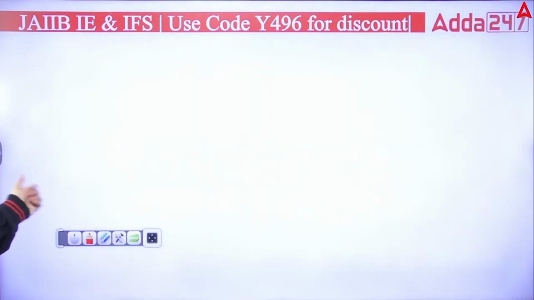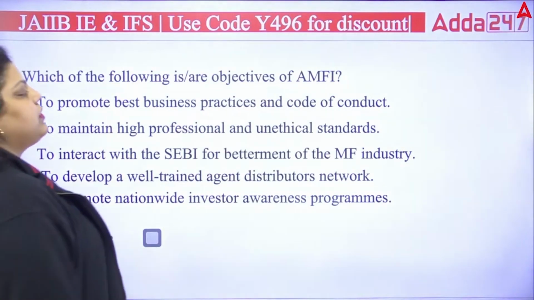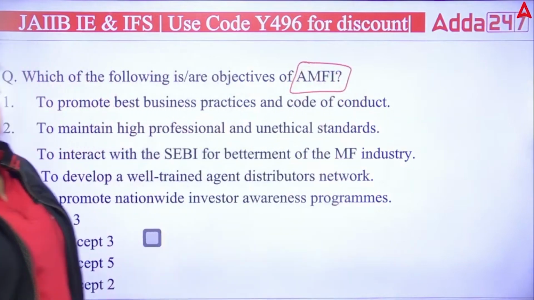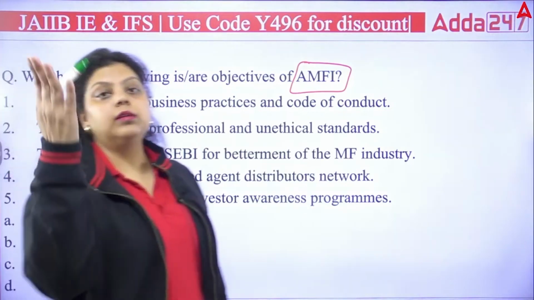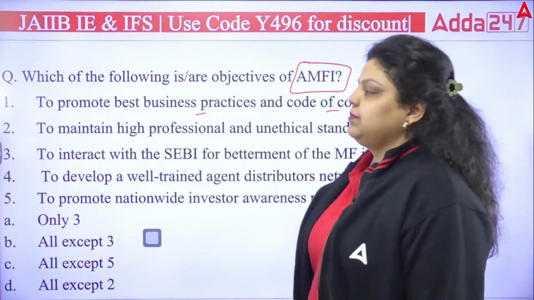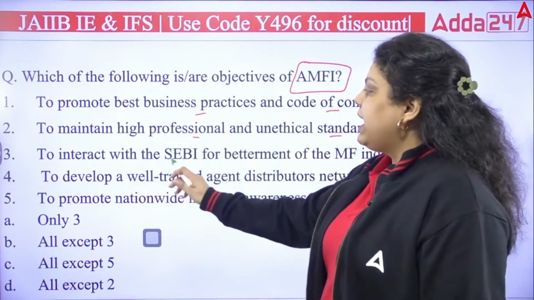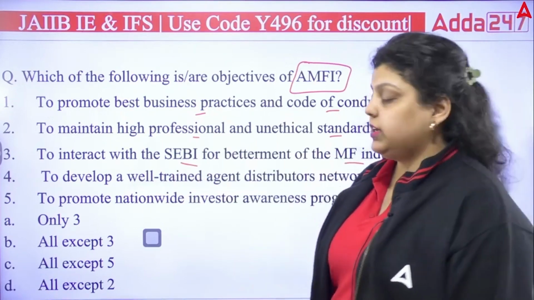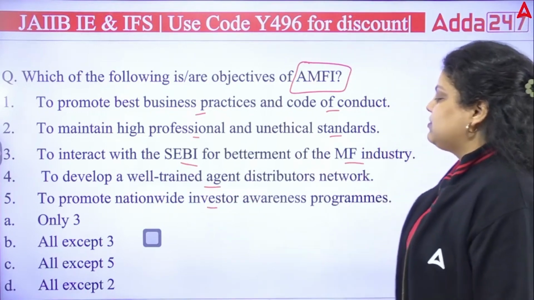Okay. Next we have which of the following are the objectives of AMFI. AMFI stands for Association of Mutual Funds in India. It is a self-regulating organization of mutual funds. Okay. First, they promote best business practices and code of conduct. Second, they maintain high professional and unethical standards. Third, they interact with SEBI for the betterment of the mutual fund industry. Fourth, they develop a well-trained agent distribution network. Fifth, they promote nationwide investor awareness programs.